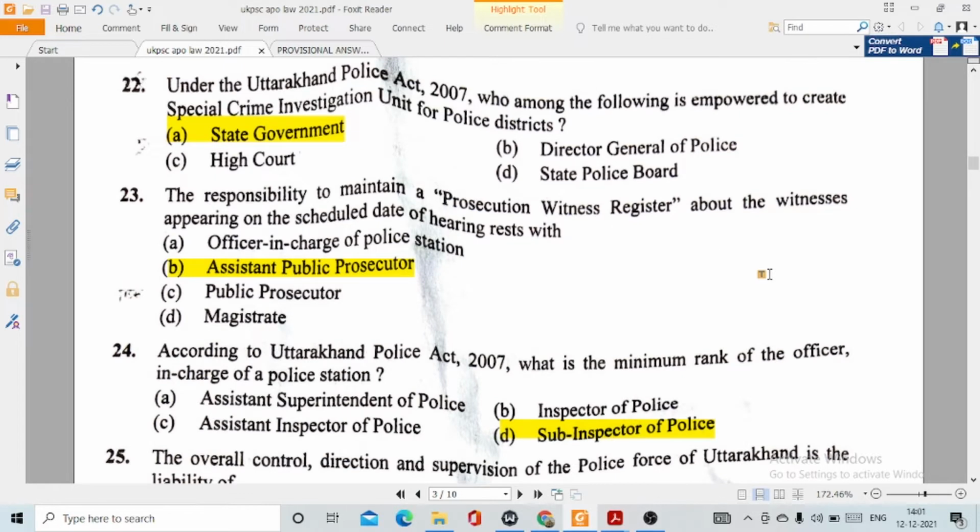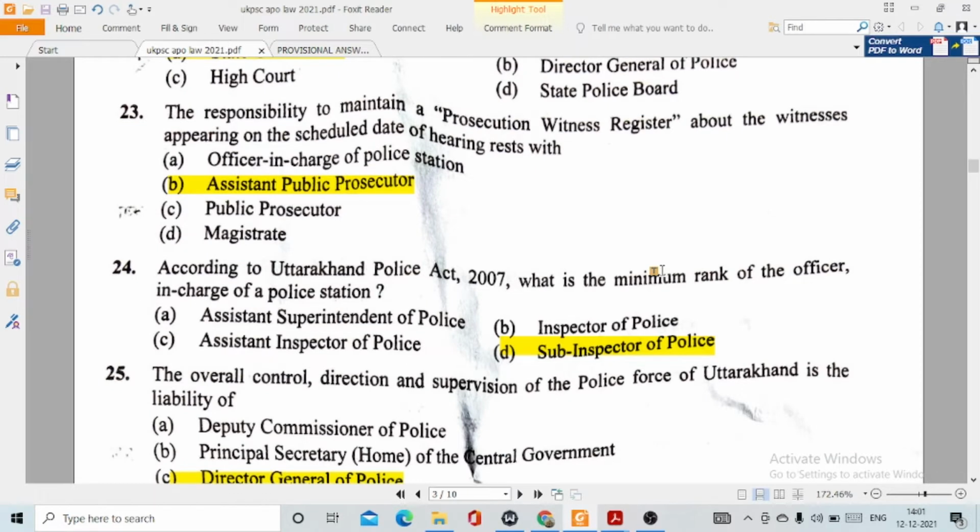Question number 22. Under the Uttarakhand Police Act 2007, who among the following is empowered to create special crime investigation unit for police districts? Option number A, state government. Question number 23. The responsibility to maintain a prosecution witness register about the witnesses appearing on the scheduled date of hearing rests with option number B, assistant public prosecutor.